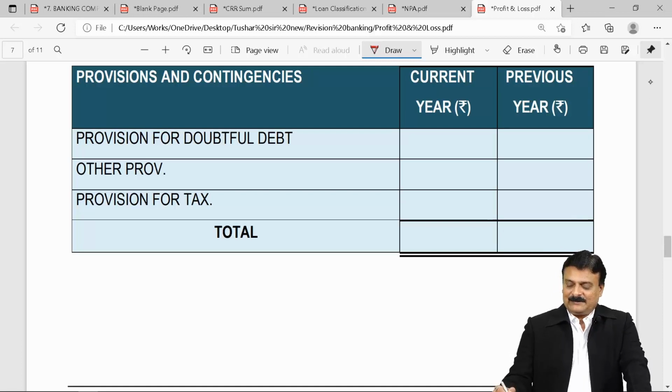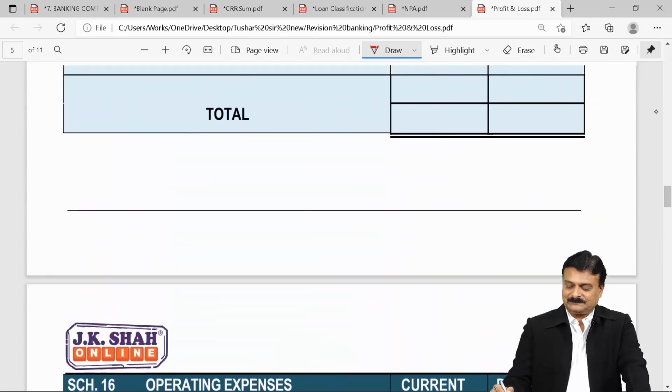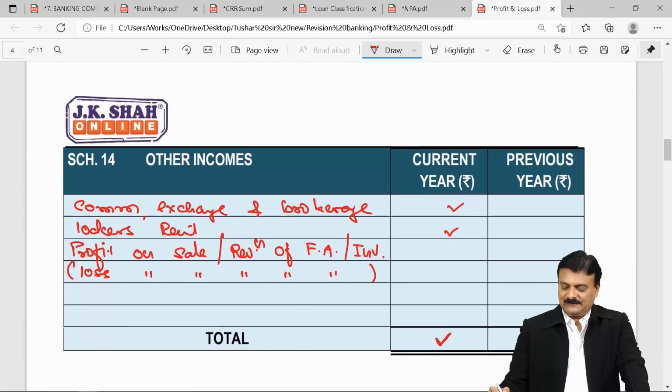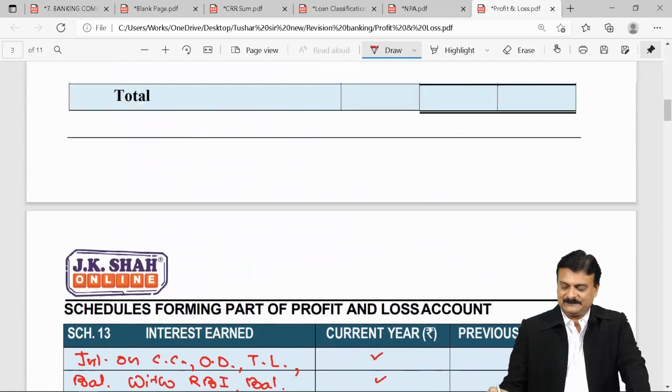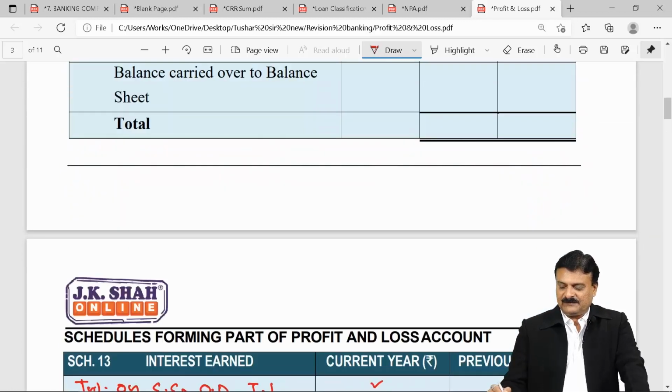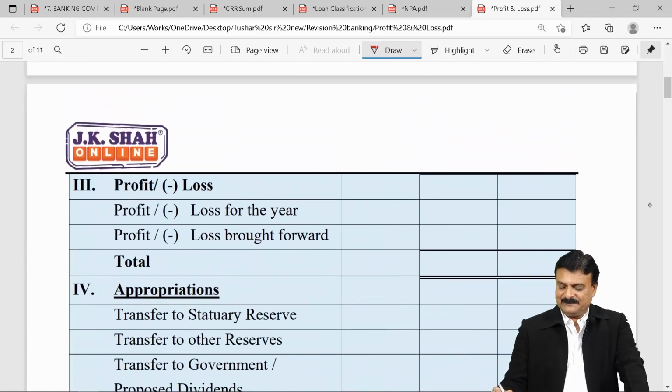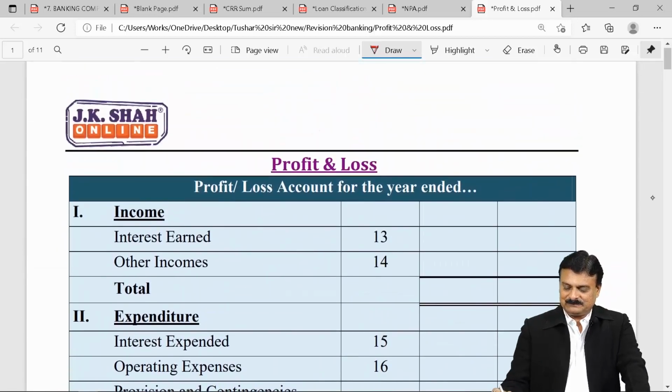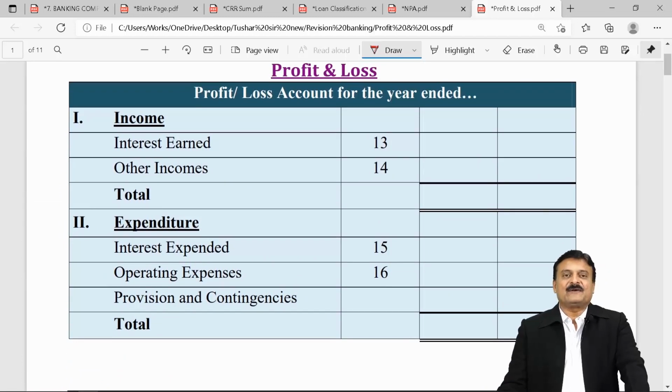The main format, the face of P&L, is like this, which includes a hidden adjustment for you people. Profit and loss, income: interest earned, schedule 13, other income, schedule 14.